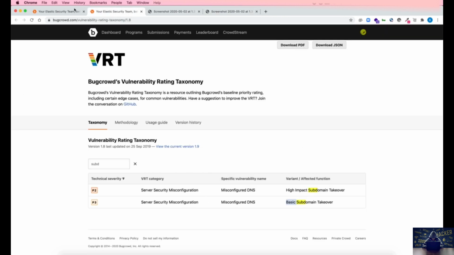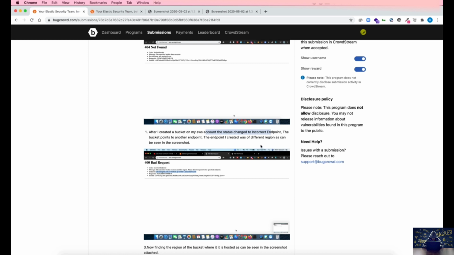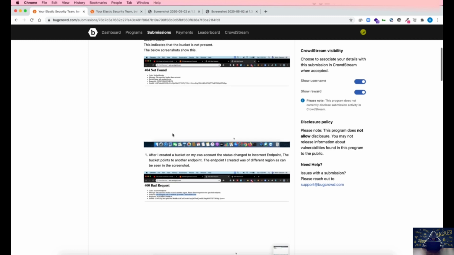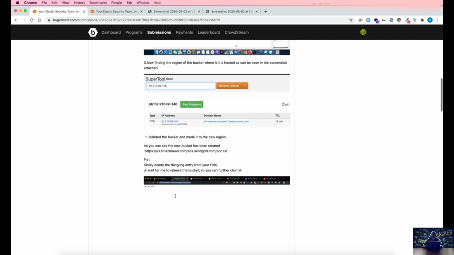This is one of the important takeaways. Whenever you host in a wrong region, you will get a 400 bad request and a message like "incorrect endpoint". So what is the change that we have observed? The change was from 404 to 400. We still do not have a 200. Okay, all right, let's scroll down.